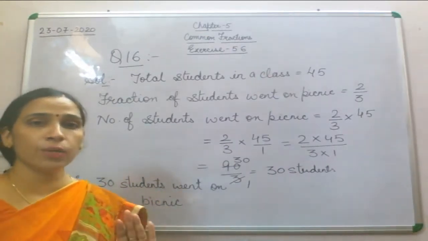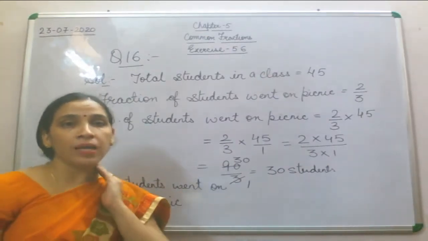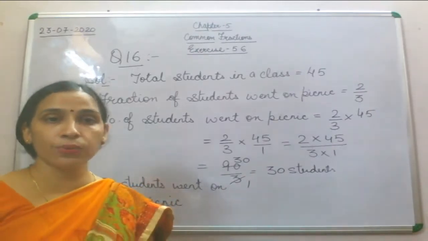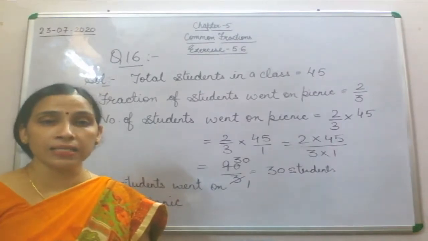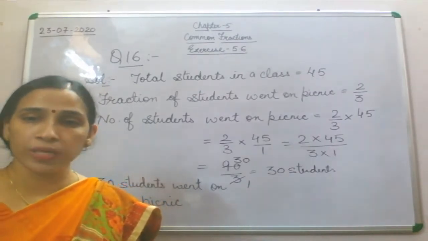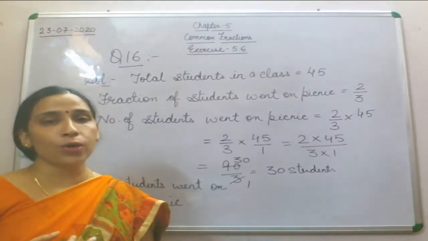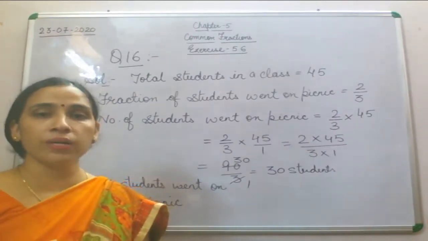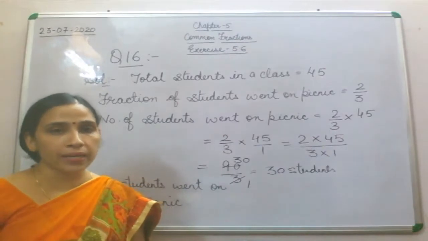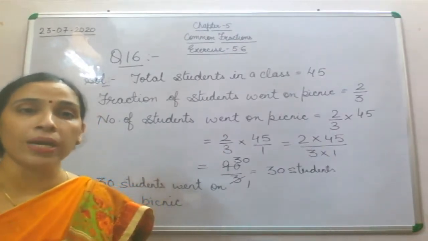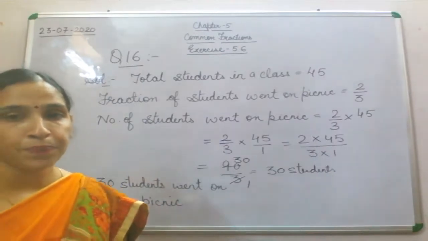What is given in the question? You have been given that a class has 45 students. This is the question. A class has 45 students. Now 2 by 3 of the class went on a picnic. So you have to find out how many students went on the picnic.